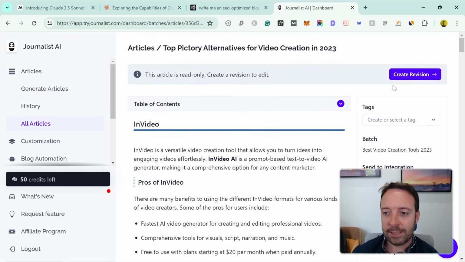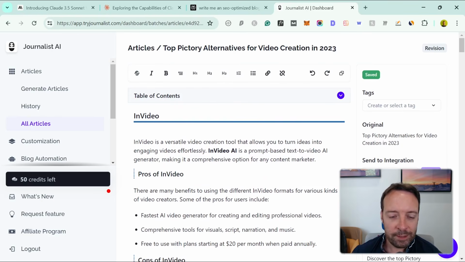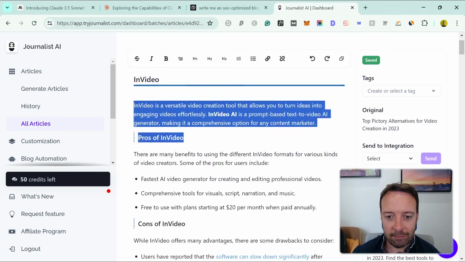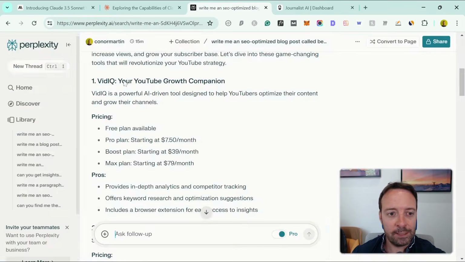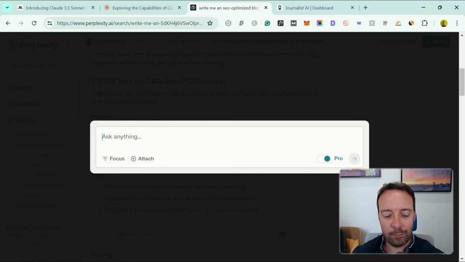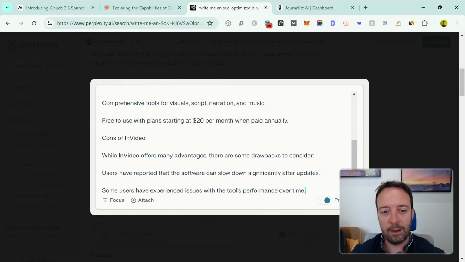One of the use cases for this is obviously once you auto-publish onto your blog, you might want to edit a little bit. You can also edit right here in Journalist AI. So one thing you can do is just copy in and edit, right? This paragraph here, I'm actually quite happy with it, but let's see if we can add any more information. So let's say add and improve this paragraph about Nvidia. I just need to copy it in there and let's see what we get.